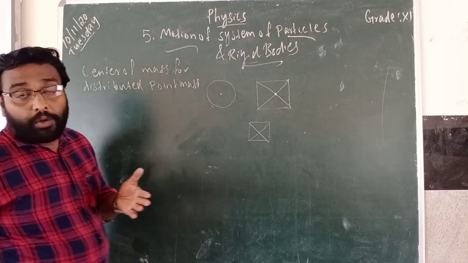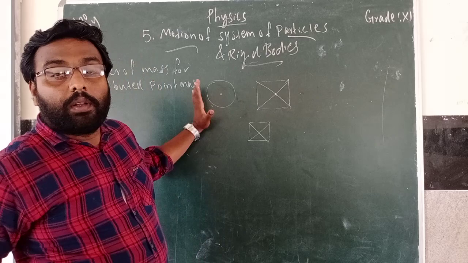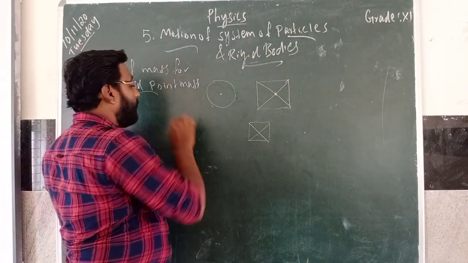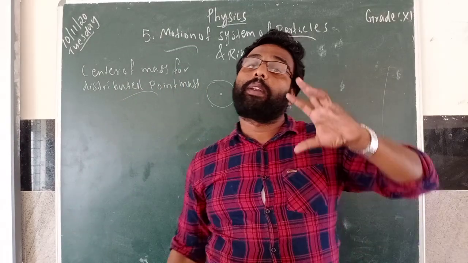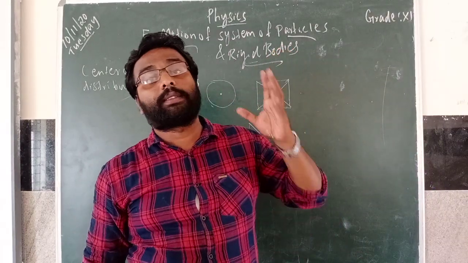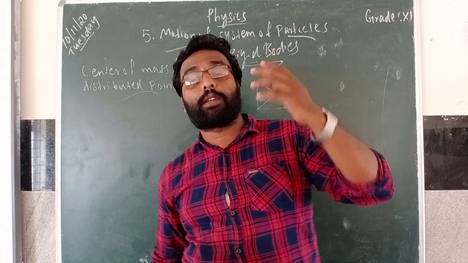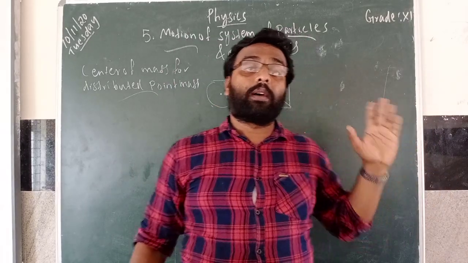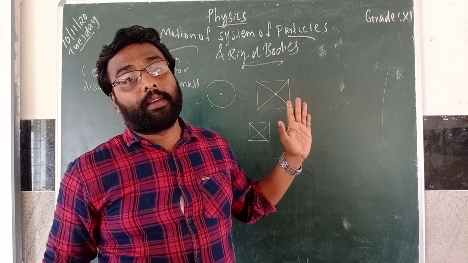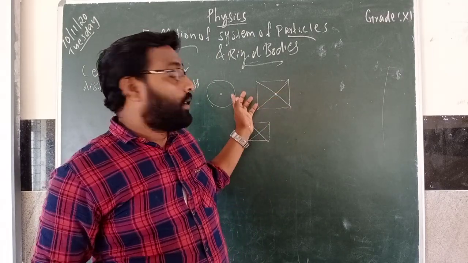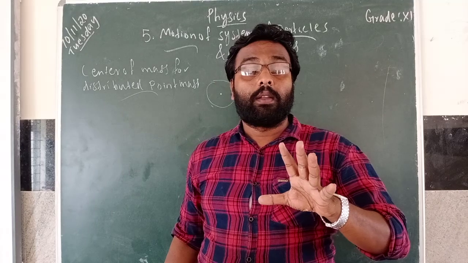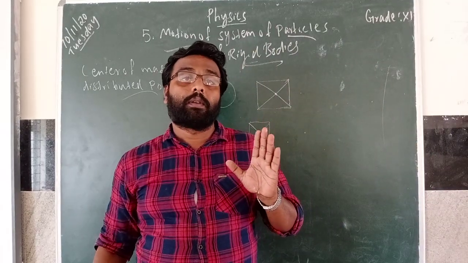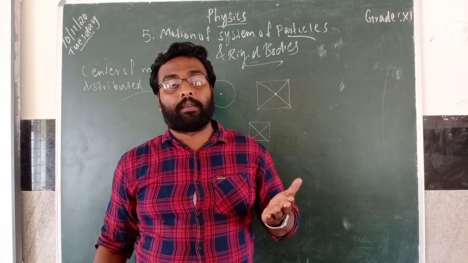This is what I told you. If it is a circle, a square, a rectangle, a cube, a cuboid, for all the regular shapes you can find the center of mass easily by drawing the diagonals. But for rigid bodies, you can find the center of mass by using another method.